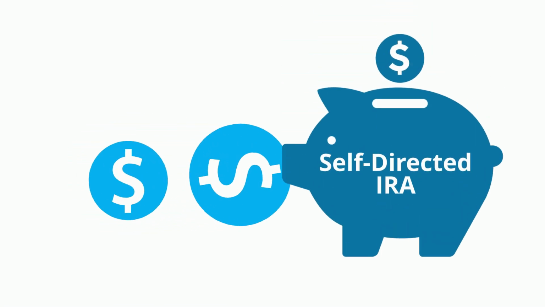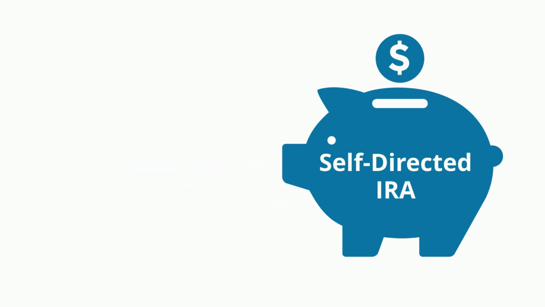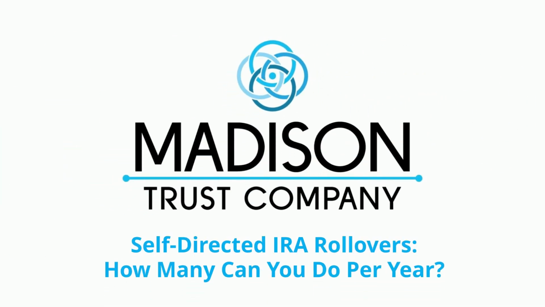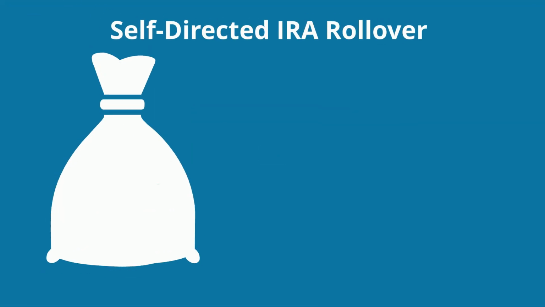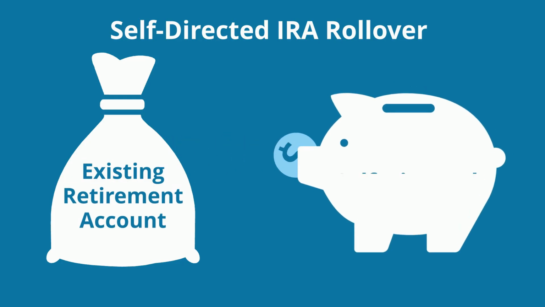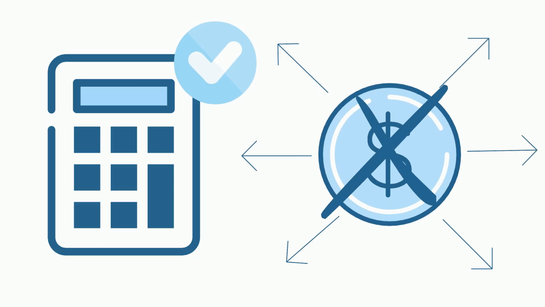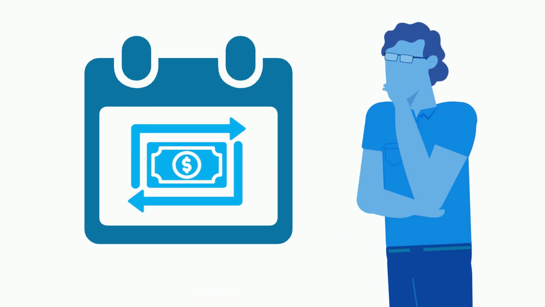In this video, you'll learn how many self-directed IRA rollovers you can perform per year. A self-directed IRA rollover is the simple process of moving funds from an existing retirement account into a self-directed IRA. This helps you maintain the tax-advantaged status of your retirement funds without signaling their removal as distribution. How often can this be done?